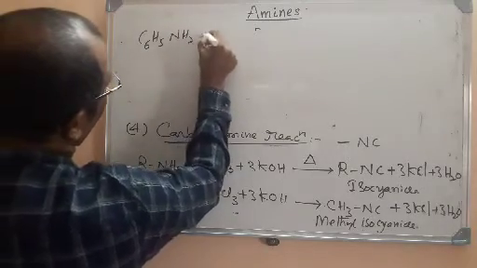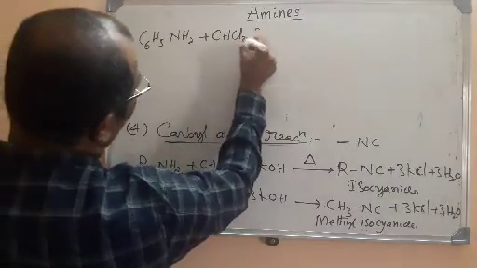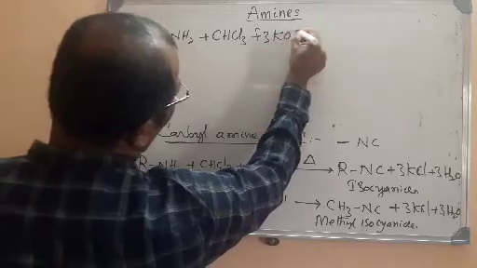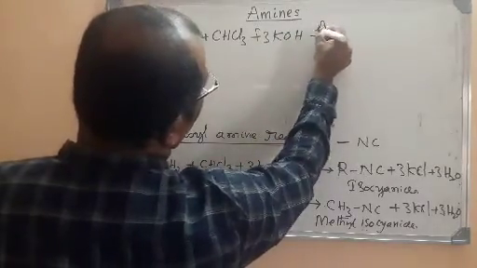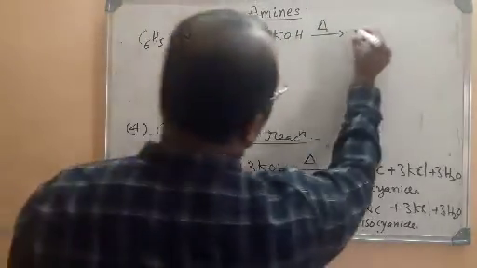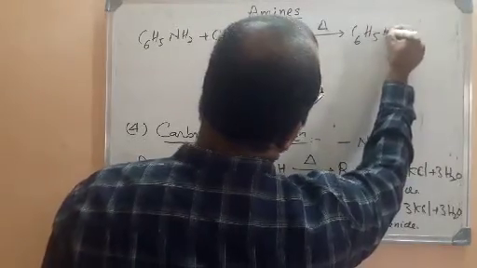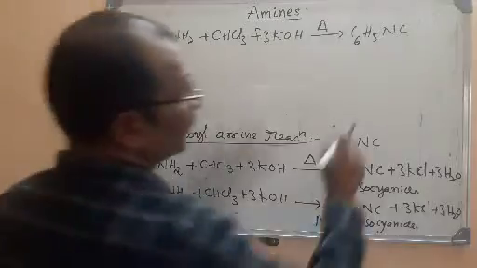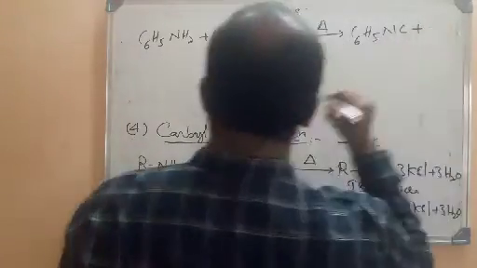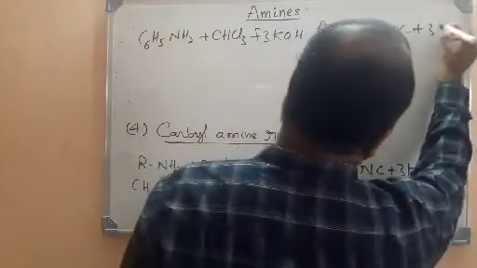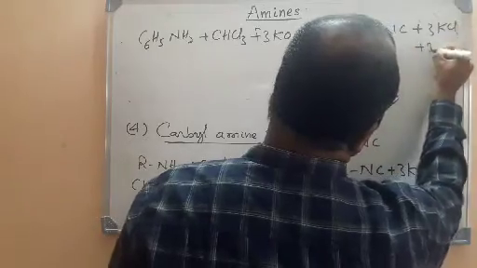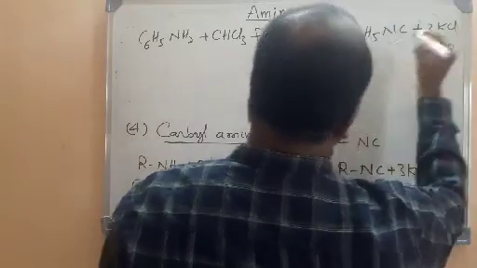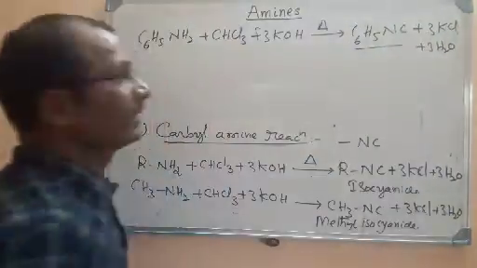C6H5NH2 is taken, that is treated with chloroform and alcoholic KOH, heated. On heating, what are we going to get? C6H5NC, phenyl isocyanide. So other products are KCl here and 3H2O. So this is nothing but an isocyanide.